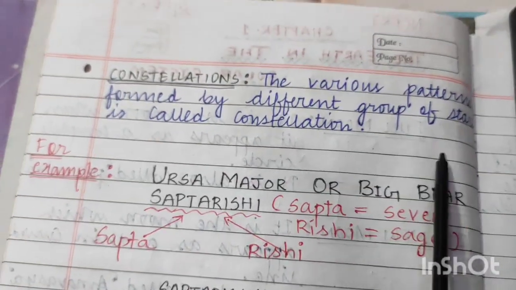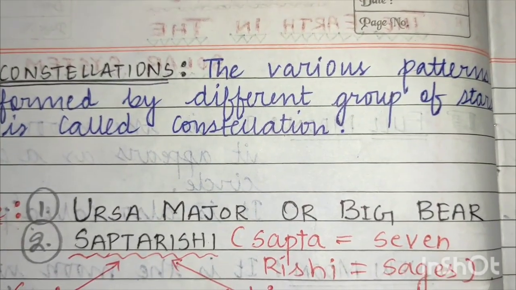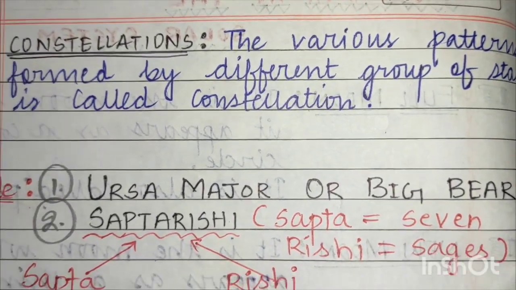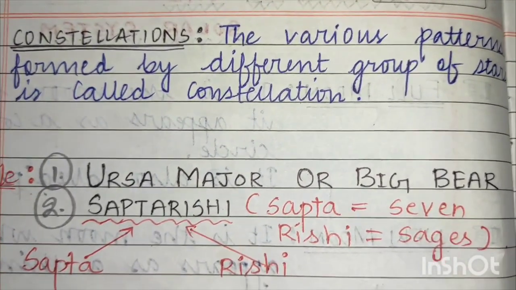The various patterns formed by different groups of stars. There are many stars out there, millions, trillions, billions of stars. And sometimes they form a pattern. They form a design. So the various patterns that are formed by different groups of stars are called constellations. Now I think the definition is very clear.